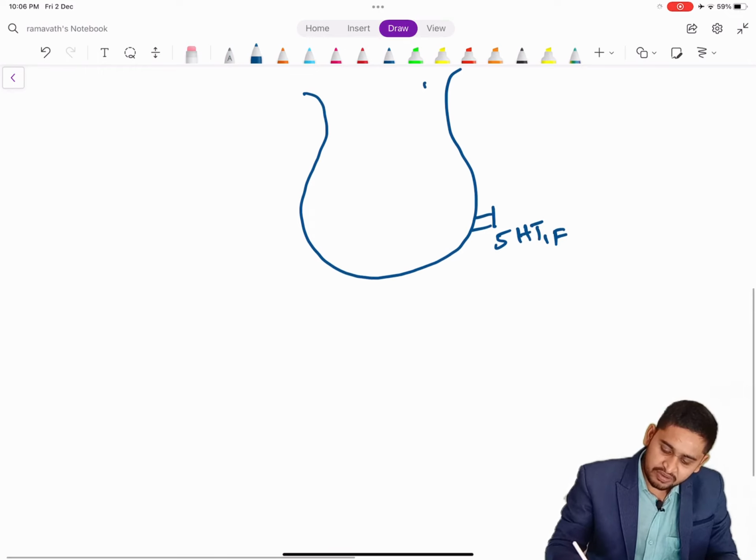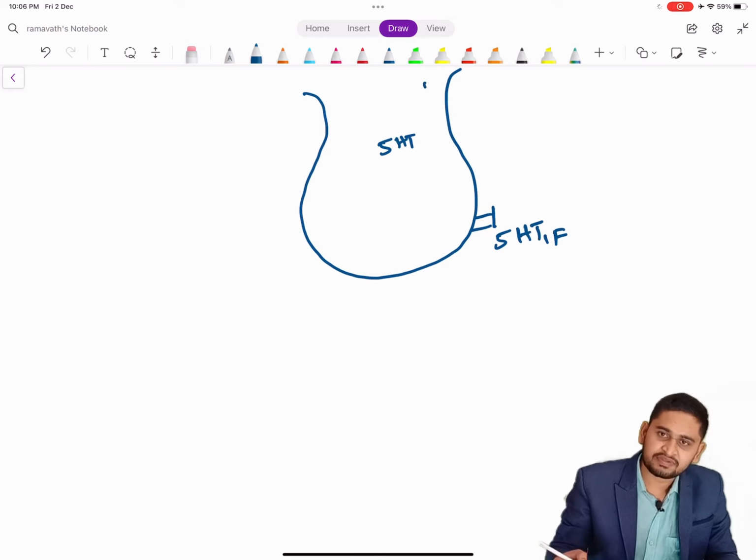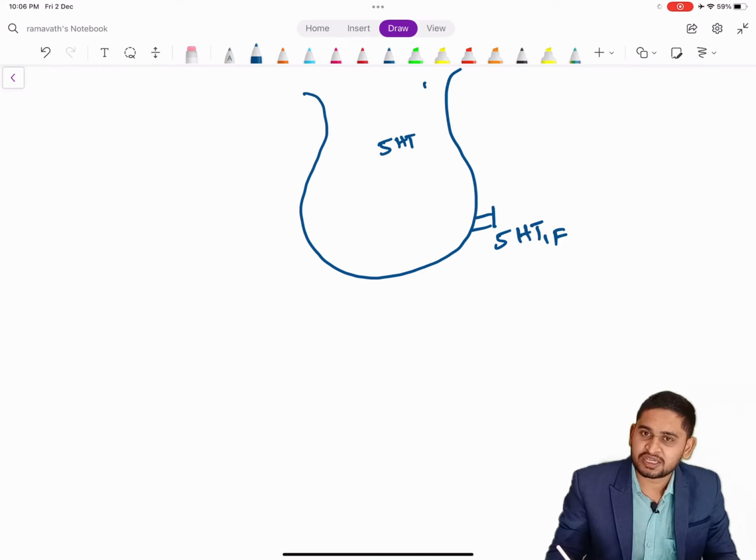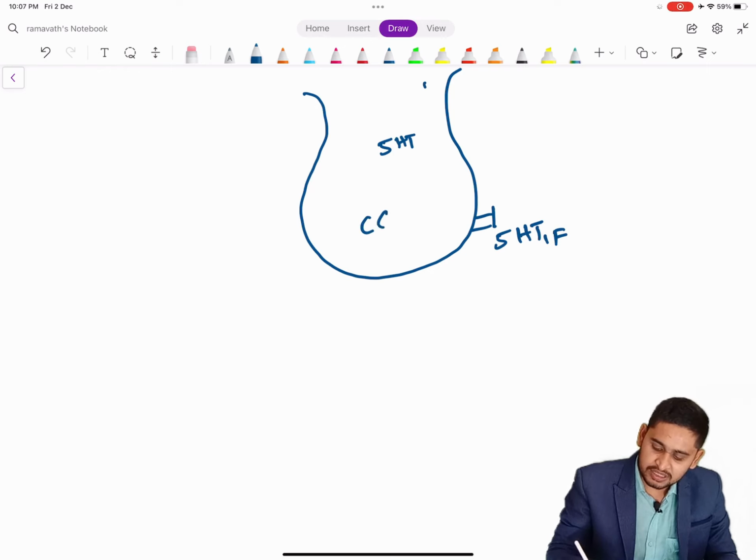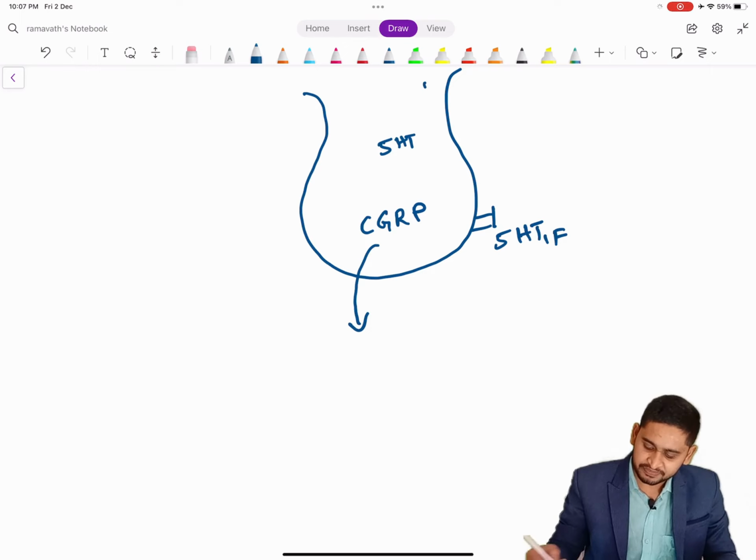Generally, whenever 5-HT gets activated, these serotonergic neurons contain a special peptide, calcitonin gene related peptide, CGRP. This CGRP will be released. Whenever this CGRP is released, what happens?